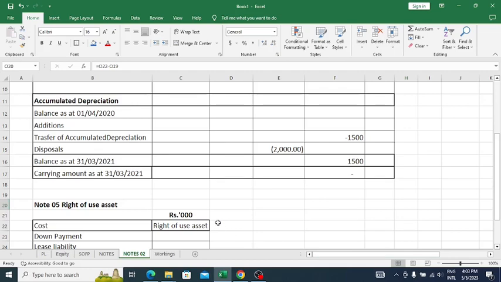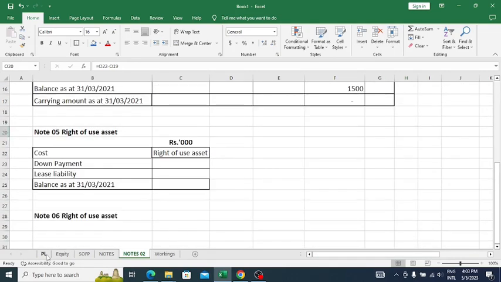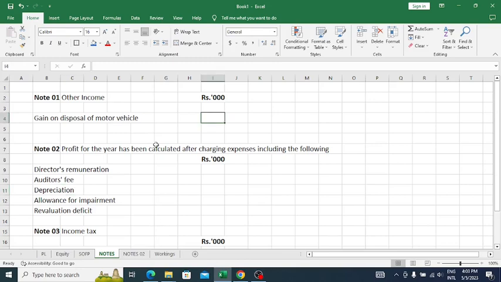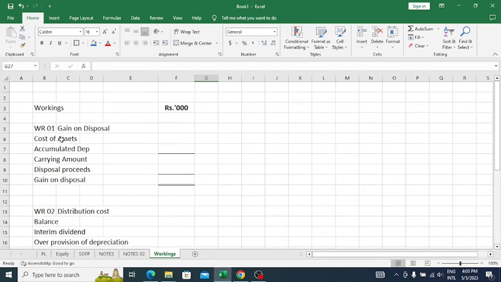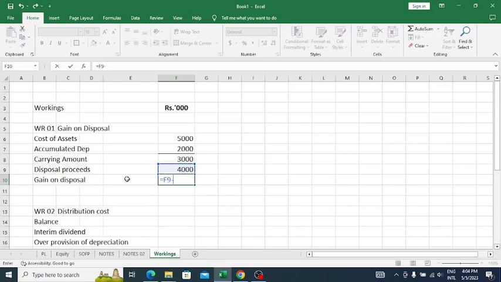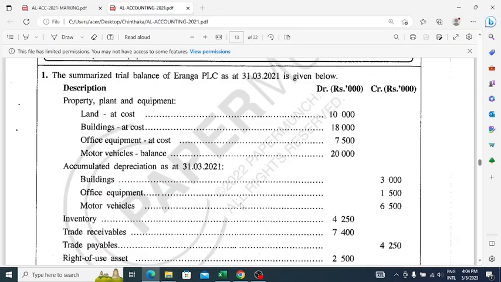So this should be recorded under the other income, right? The gain on motor vehicle, 1,000. So here also you can see the cost of the asset 5,000, accumulated depreciation 2,000, carrying amount is 3,000, sale proceeds 4,000, then 1,000 gain on disposal, right? So that should be recorded under the income. So it is simple as that.